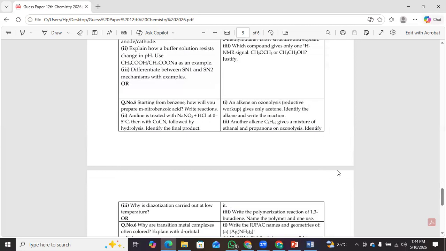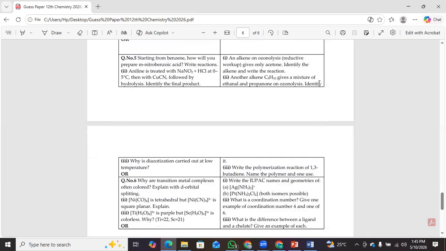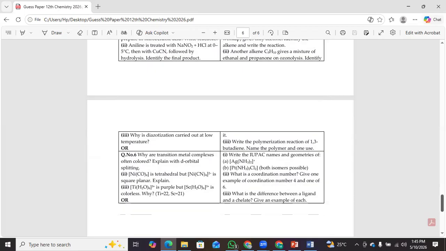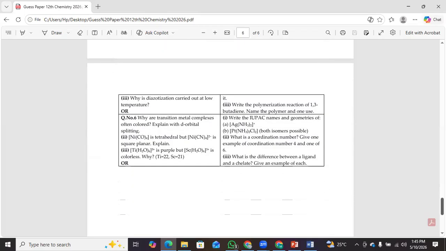Write the reaction. Aniline is treated with NaNO2 plus HCl at 0 to 5 degrees centigrade, then with CuCN followed by hydrolysis. Identify the final product. And third part is, why is diazotization carried out at low temperature? You can go through the rest of the questions. These are the most important questions, and make sure you answer these questions before the examination.